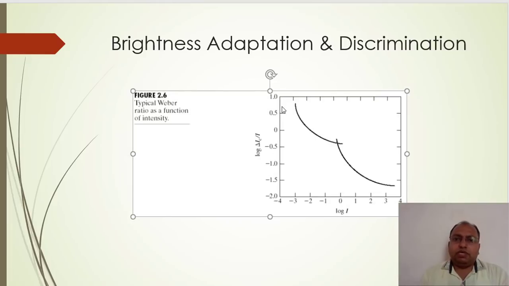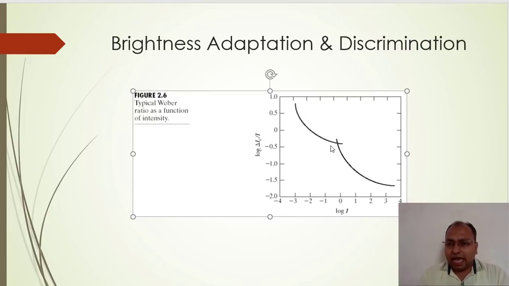From this plot, we can say that for low levels of illumination, the Weber ratio is large. Right now this is a large Weber ratio, and in that case poor discrimination is possible.